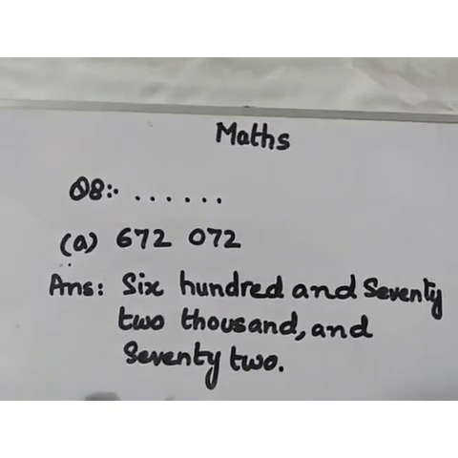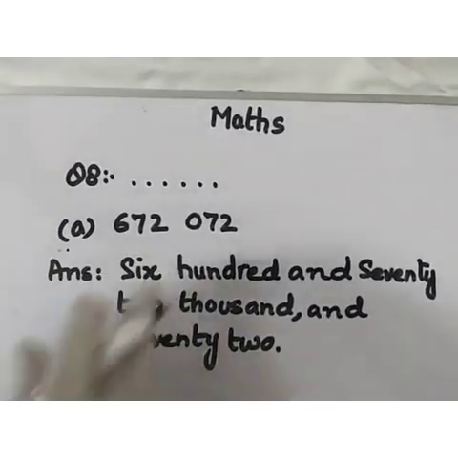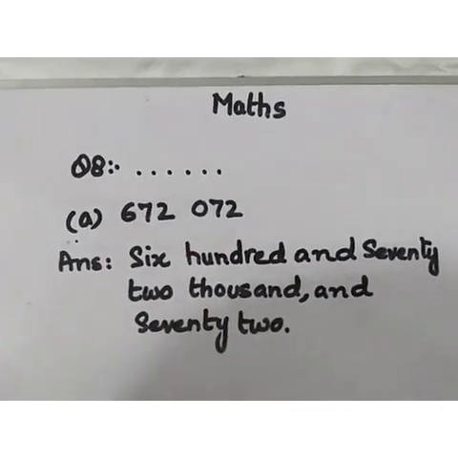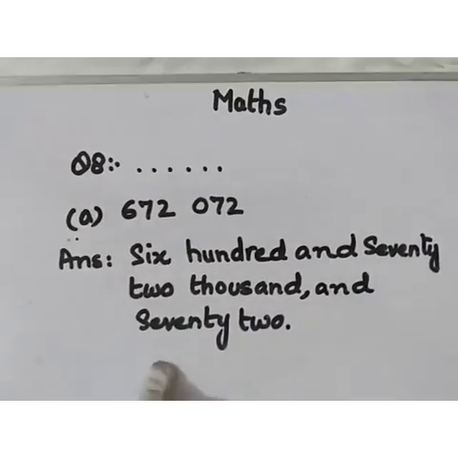In this way, you write the names of the given numbers. All parts you have to complete in your notebooks and write in this form.